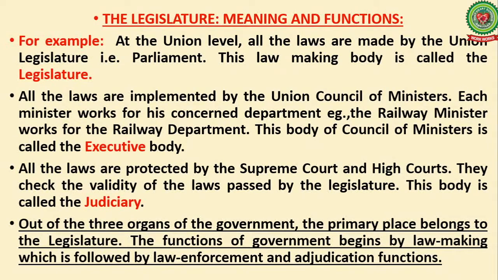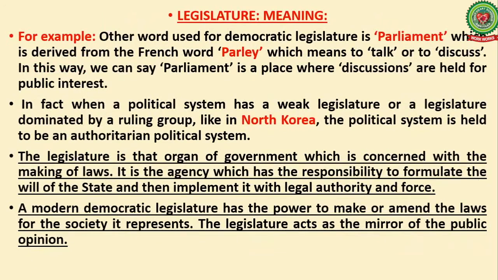Yes, you must have understood by now that the primary function is of the legislature because the first step is lawmaking, then only implementation, and then only protection of the law. Otherwise, the second and third steps will not function if the first step is not done. So, the primary function is of the legislature.